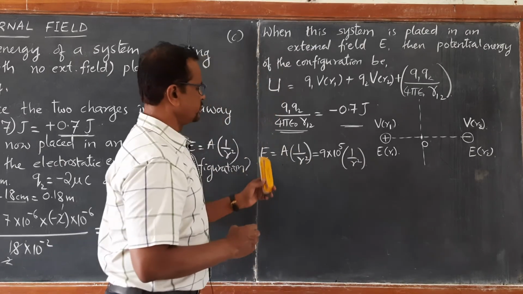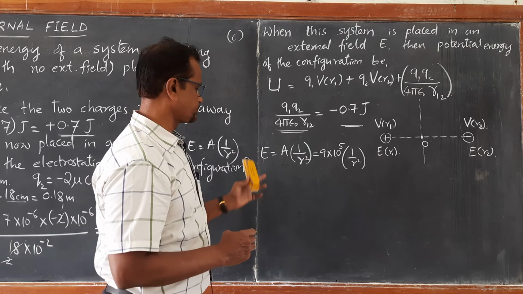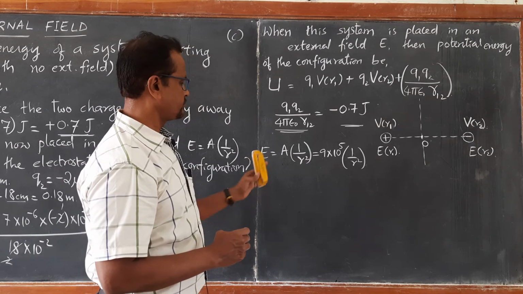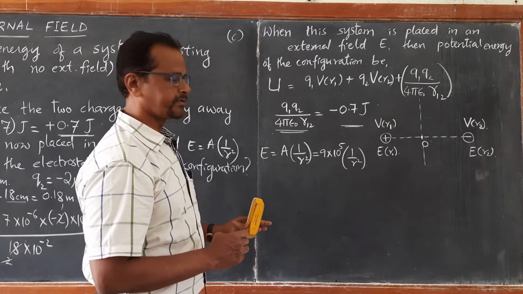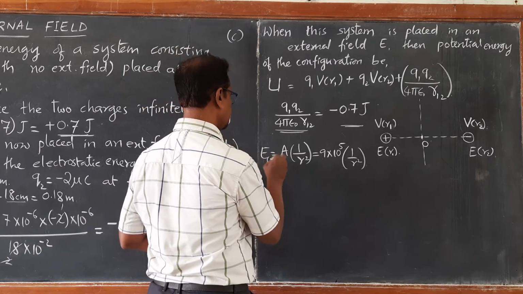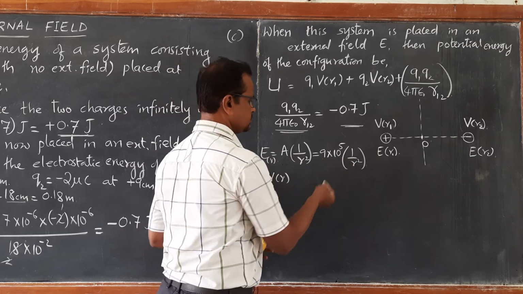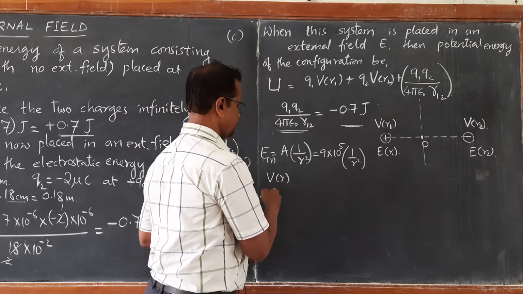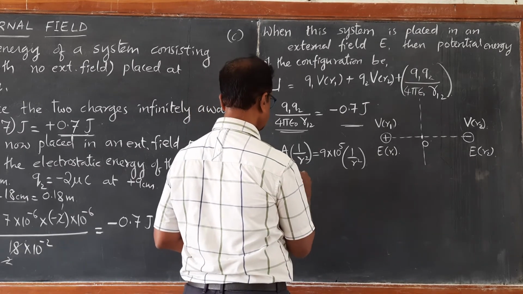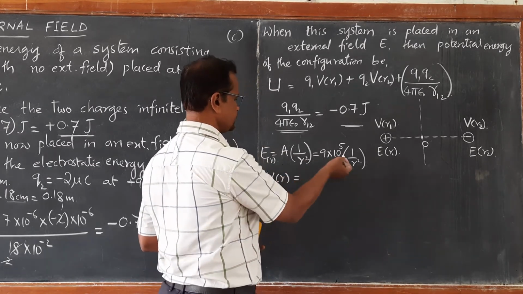So, we know the relation between electric field and potential. So, potential from this can be calculated as V, this is E at R, right. V at R therefore can be written as, if it is R square here, for V it will be just R. So, dV by dr gives you this one.